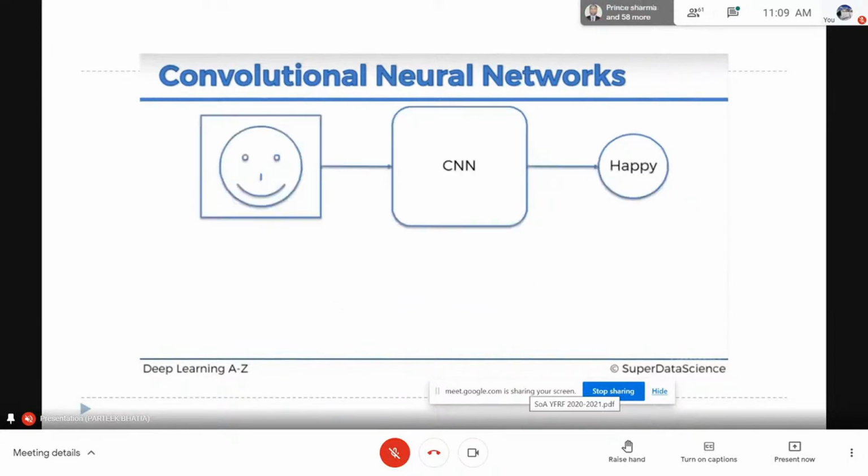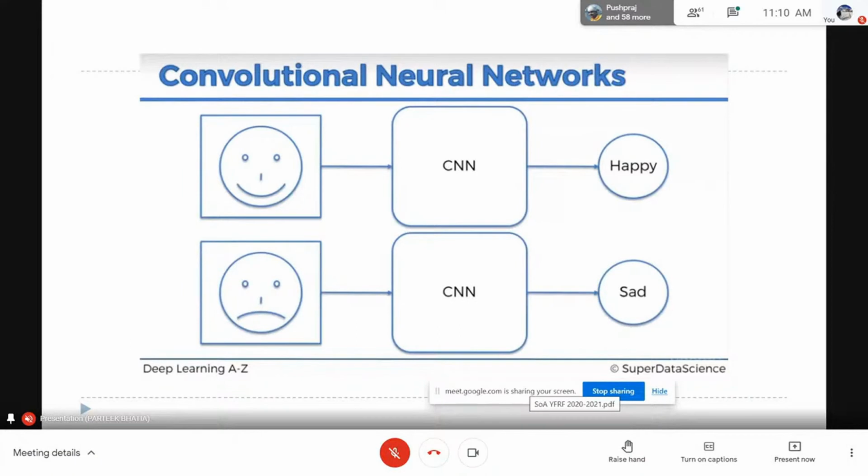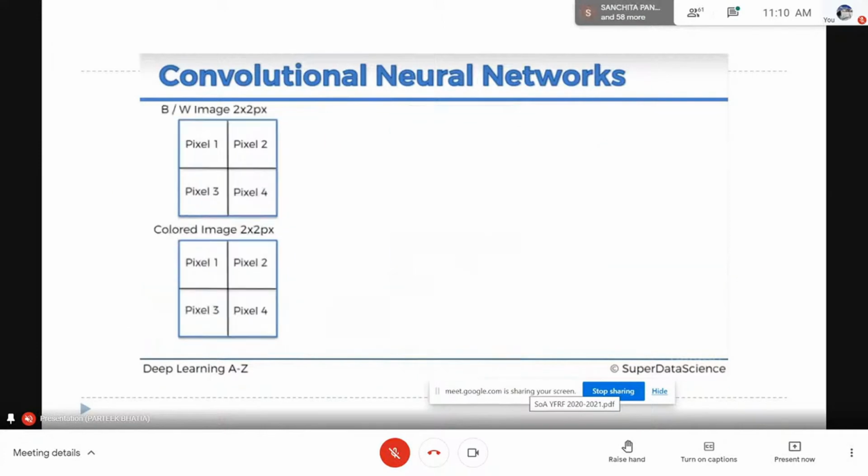So we are going to build a system which can identify happy and sad faces. Let's suppose this is an input image of an icon of a happy face. The system should be able to predict that this is a happy face, and if I input an icon of a sad face, the system should be able to predict that this is sad. So this is a very basic system which we are taking as an example.